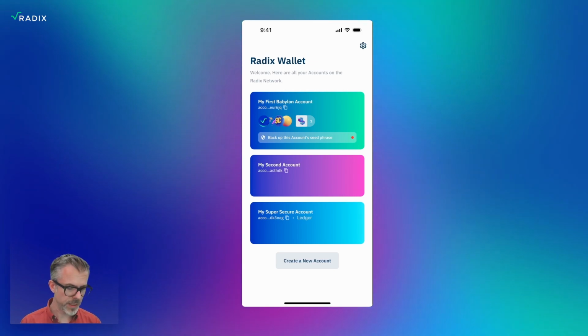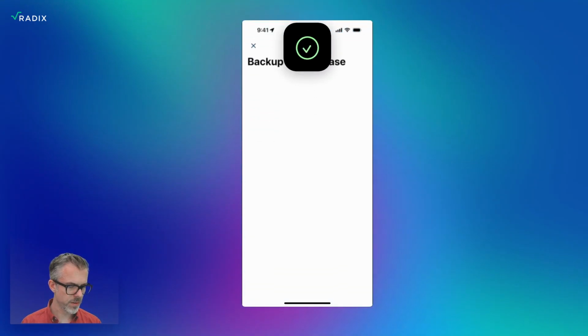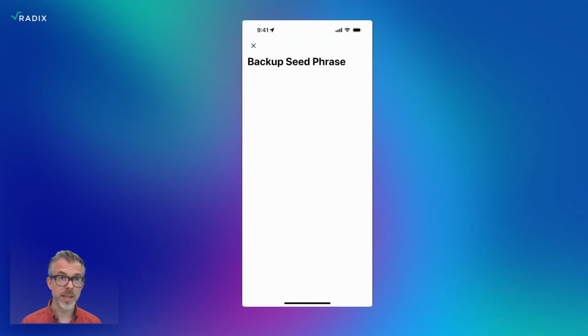So if you want to back up the seed phrase, we can just tap on that warning and I'll show you what that looks like. So we'll go into the account here. It just did a biometric authentication to make sure that I have the ability of looking at the seed phrase. And unfortunately, I can't actually show you this.